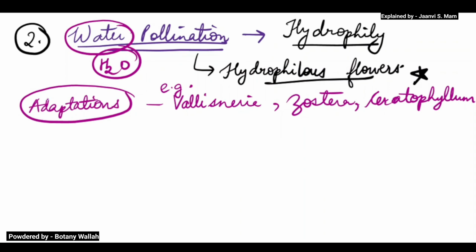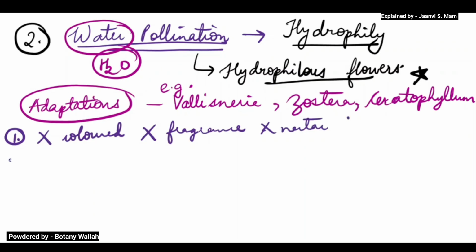Now the adaptations are somewhat similar to wind pollination. Here also the flowers are not colored, they don't have any fragrance, and they don't have any nectar.